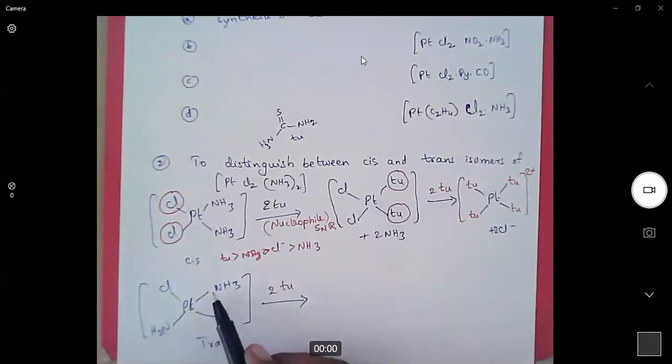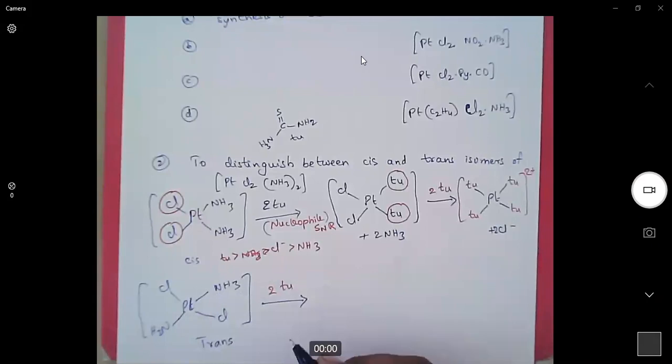If these two ligands are same, then these two bonds are having same strength, so this bond cannot influence this bond. Similarly, here also, both are the same chlorine, so these two bonds are having same strength. Here we do not have any trans effect because the trans ligands are same.